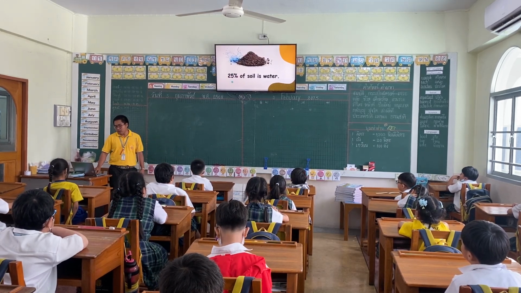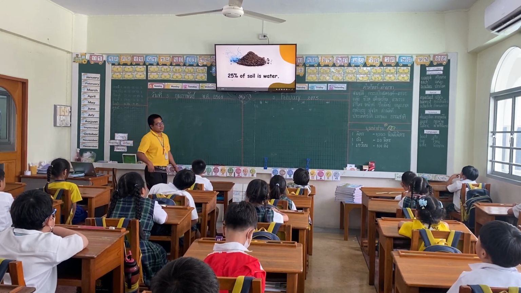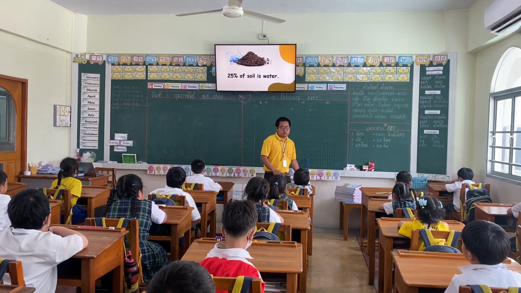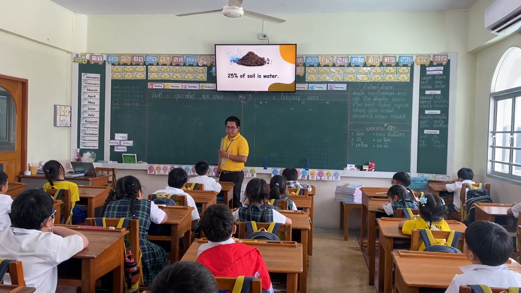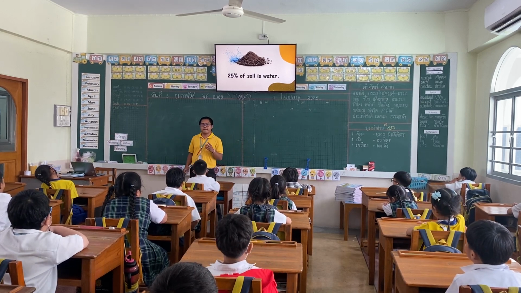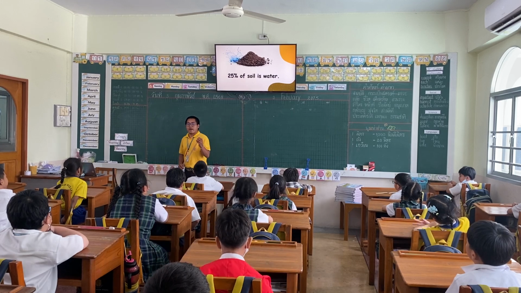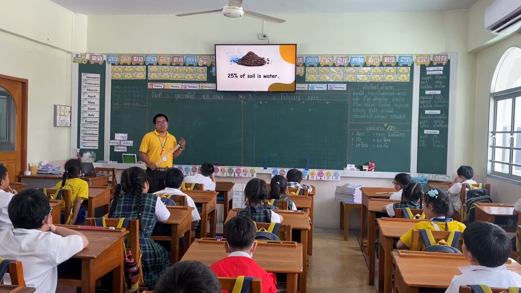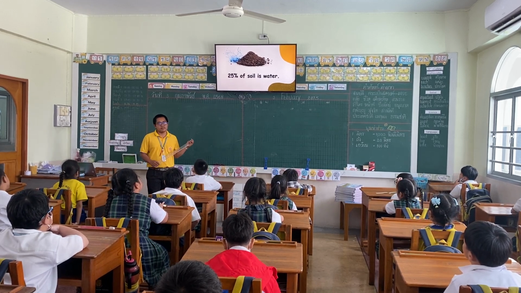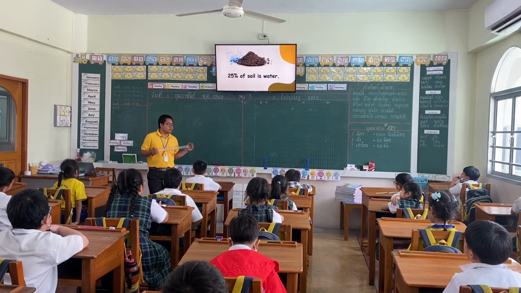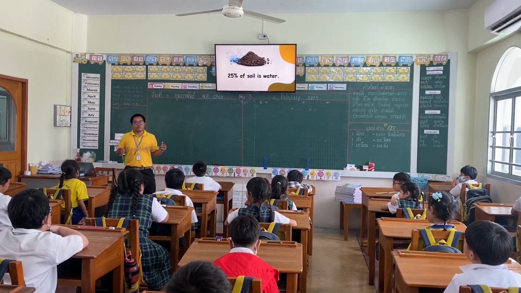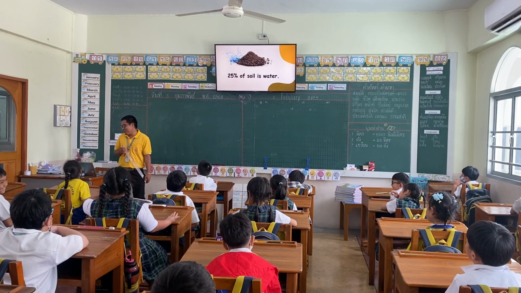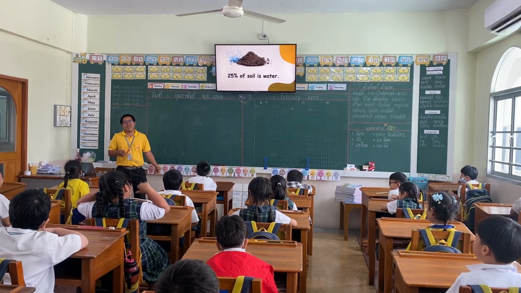Next one, we have 25% of soil is water. So where do you think the water comes from? It comes from the river. What else? Why do we have 25% of water in the soil? From the sea? From the ocean? Swimming pool? Is there water from the swimming pool that goes in the soil? Maybe. What else?